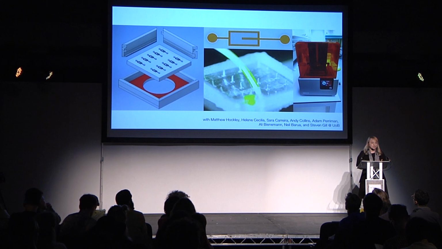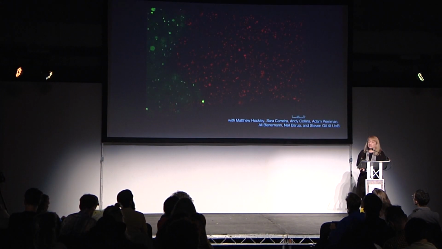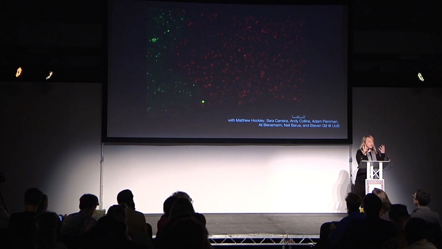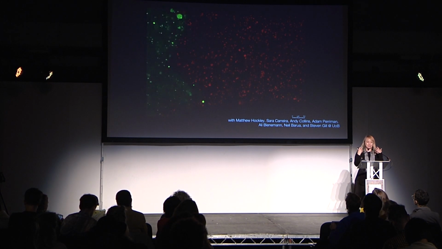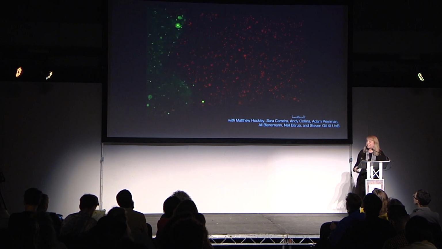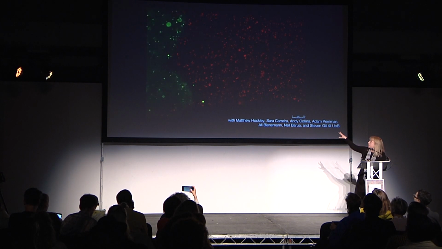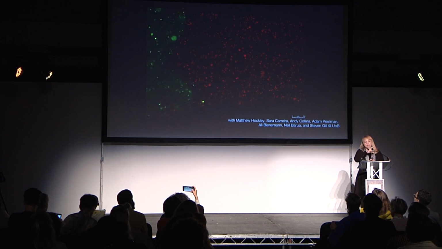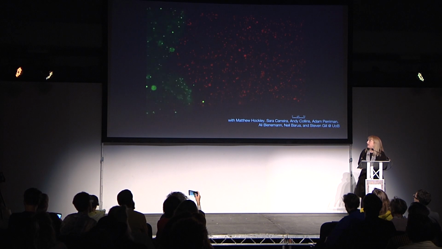So you saw the flying robots that we threw before. We also have part of our team that makes little tumors on a chip so that we can monitor where nanoparticles go under the microscope, because there really is no way to wrap your head around this. Either you need to model it or you need to see it. And I think these are really powerful tools for us to understand these complex systems. So here in green you have actual nanoparticles, and in red you have our tumor-like tissue. Within red we have cell-like structures, and we basically watch for hours and hours as these particles penetrate that environment.